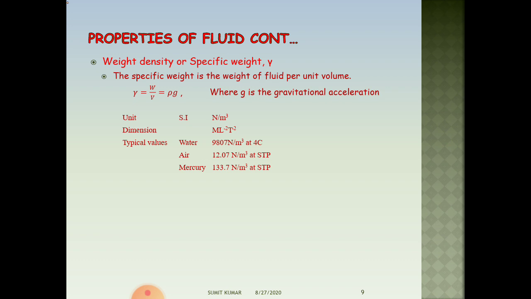The weight density, which is also known as specific weight, is the weight of fluid in unit volume. The SI unit of weight density is Newton per meter cube, and the typical value of the same for water, air, and mercury is mentioned here.